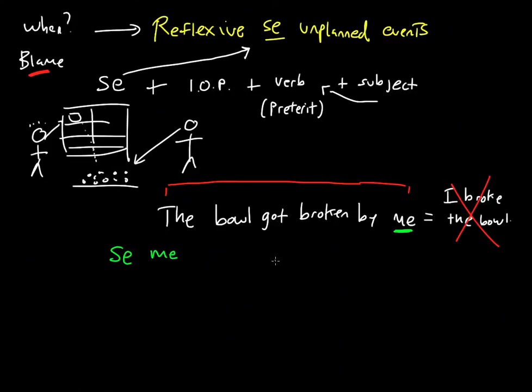And the subject of this sentence is going to be, in Spanish, el plato hondo, so the bowl. And so now I have to conjugate the verb romper in the third person singular, and so I'm going to write rompió. So se me rompió el plato hondo. The bowl got broken by me.